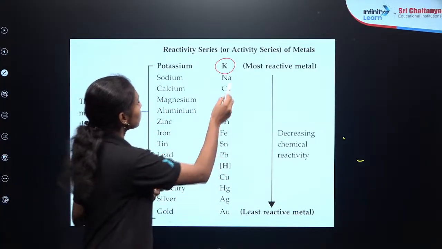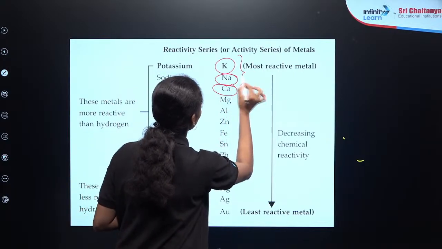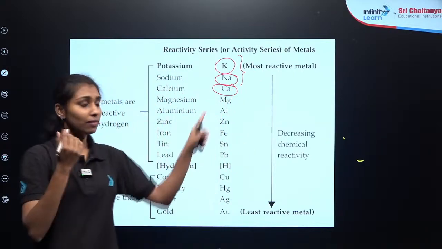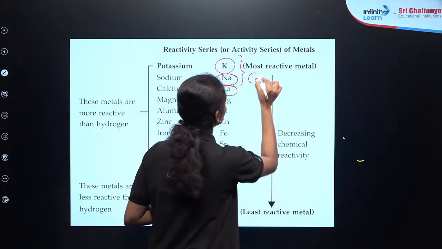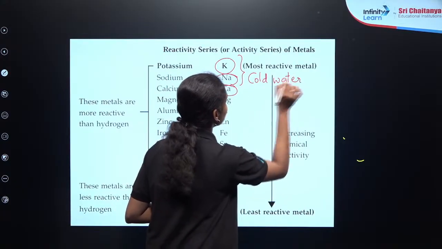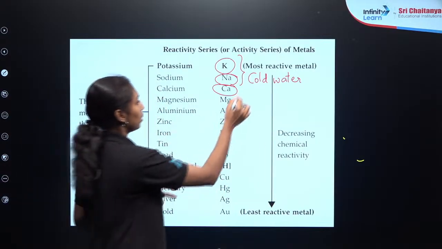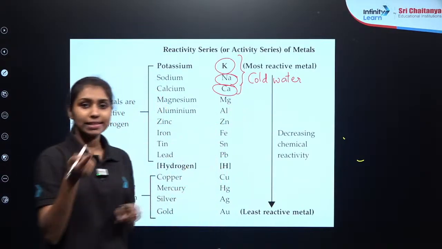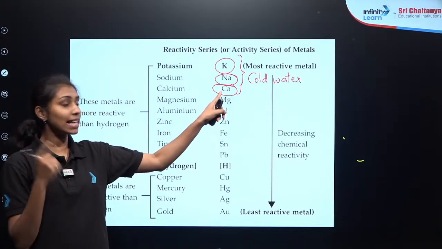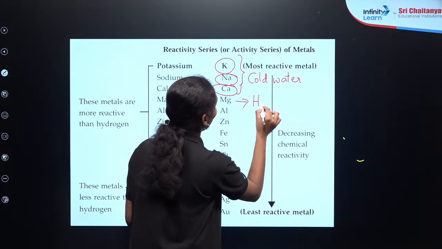Then the next one, sodium, then calcium. Potassium and sodium will react with cold water. Even calcium is also reacting with cold water, but the reaction rate is very low. Bubbles, so hydrogen gas is forming in the reaction between calcium and water. Then magnesium will react with hot water.